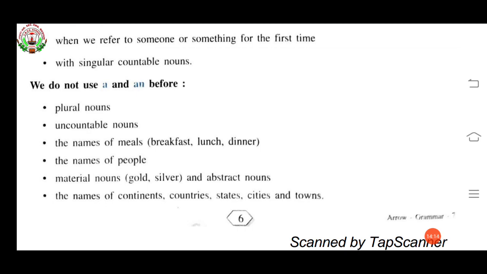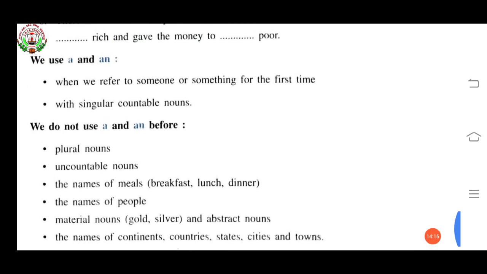So it is given in your book. Just once you have to read this.